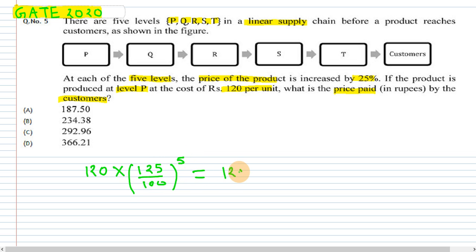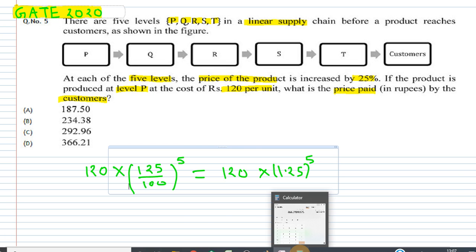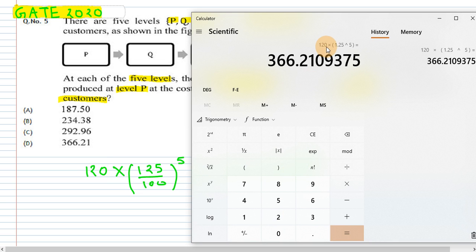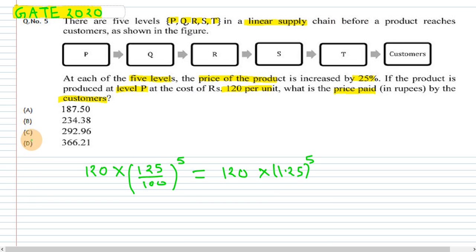So 120 into 1.25, 5 times, because there are 5 levels. In the GATE examination a calculator is provided, so we can do this question with the calculator and find the answer very easily. You can see 120 into 1.25 raised to the power 5 comes to 366.210. So according to this, the correct option will be D. This is very simple, and within a minute you can do this question.